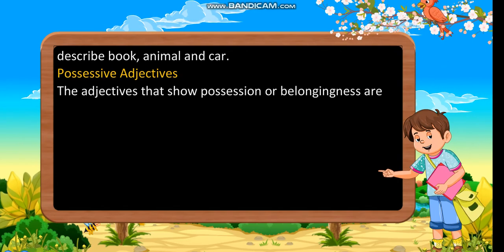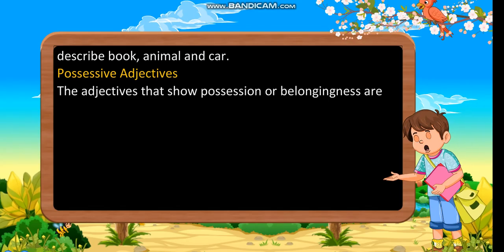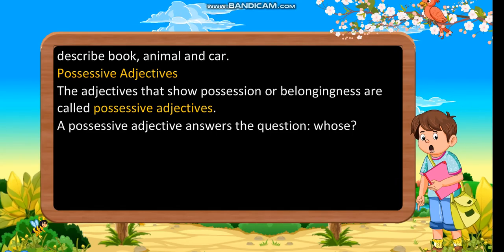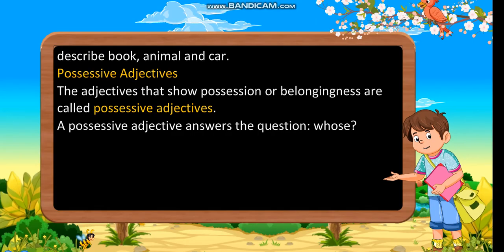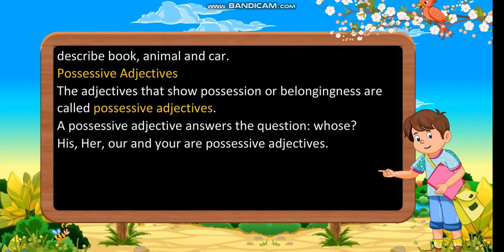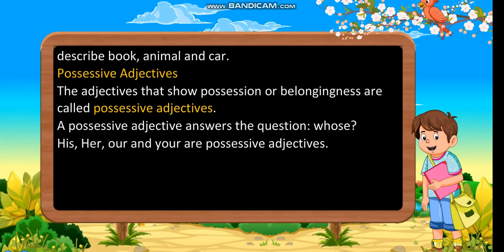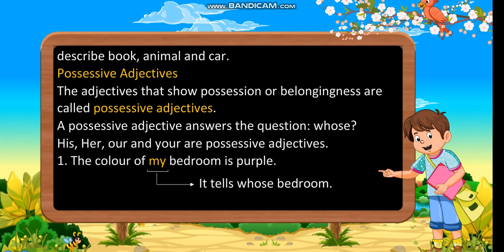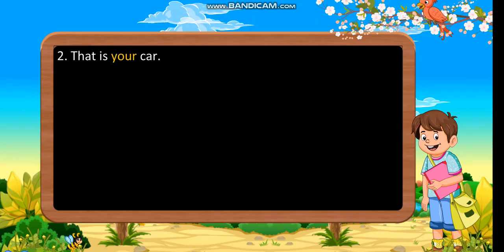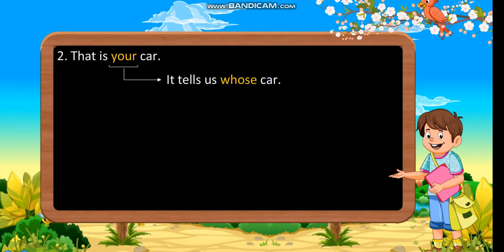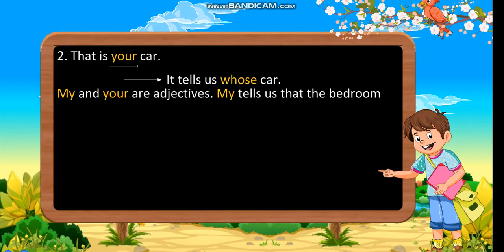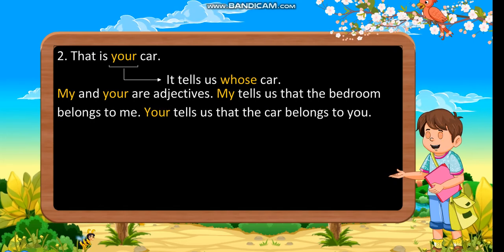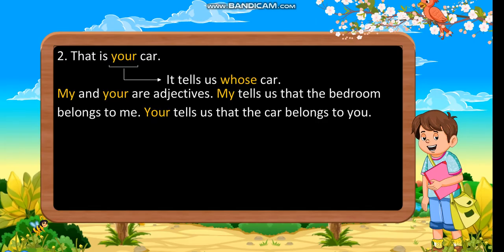Possessive adjectives. The adjectives that show possession or belongingness are called possessive adjectives. A possessive adjective answers the question whose. His, her, our, and your are possessive adjectives. The color of my bedroom is purple. It tells whose bedroom. That is your car. It tells whose car. My and your are adjectives. My tells us that the bedroom belongs to me. Your tells us that the car belongs to you.